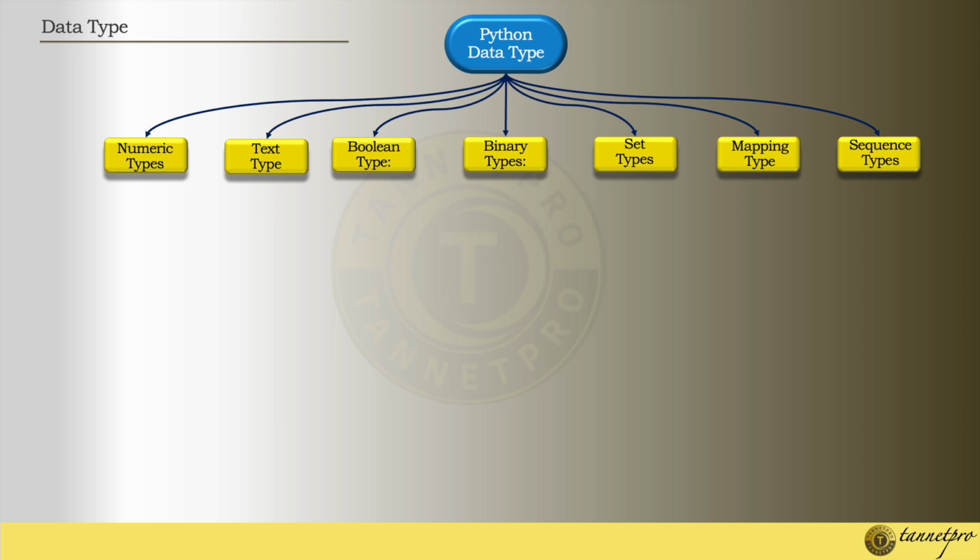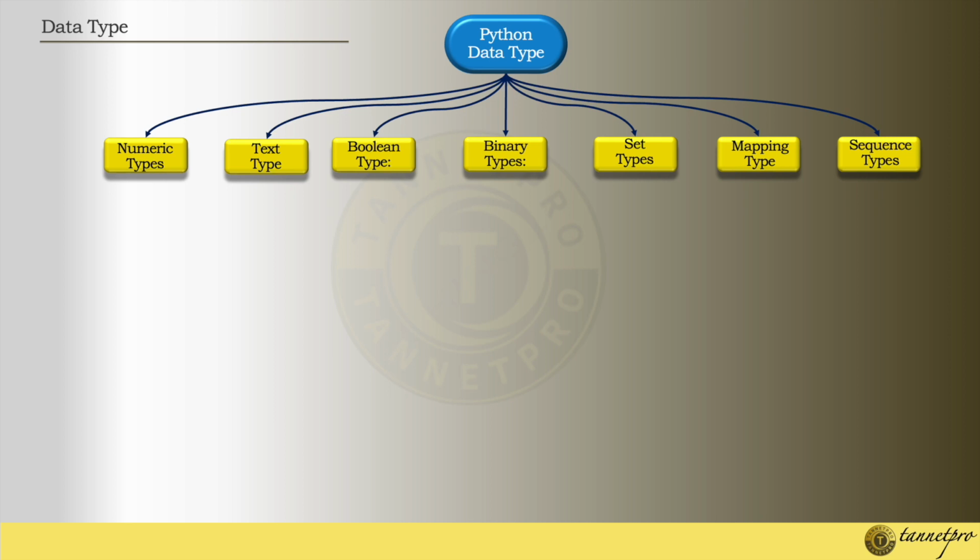So in top view, these are the data types or categories mostly used in Python. Please keep in mind and try to take a screenshot so that you can remember these data types. It's very easy and simple.